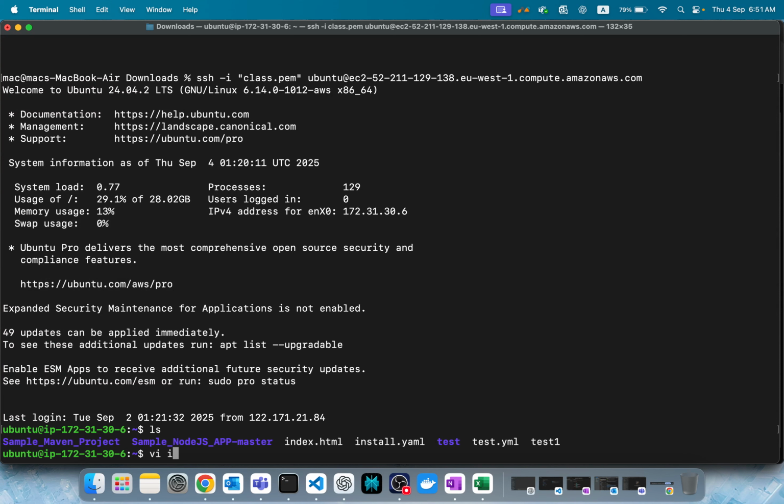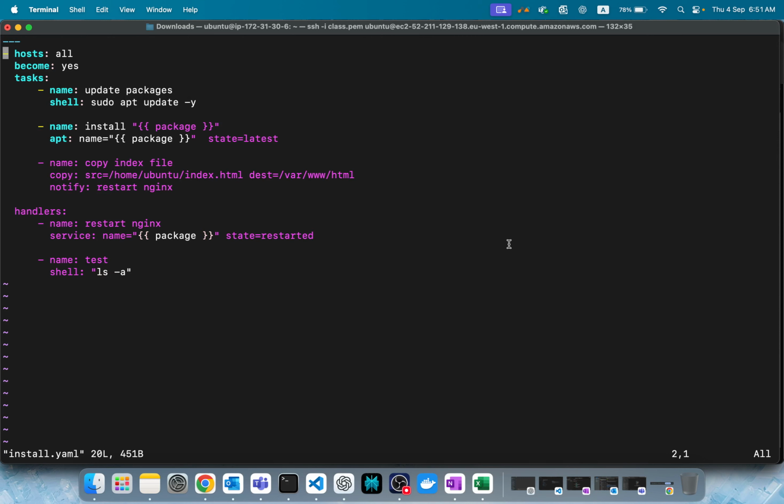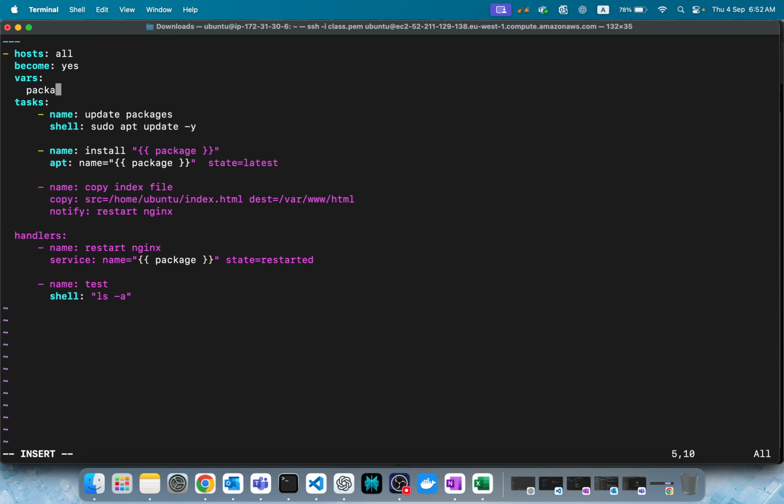So if you see, this is our playbook. We have seen all these things. We removed the vars because we are passing them from a file, as extra parameters. Or we can define them here also, which is fine. That's it. So today we'll be discussing a few more things.